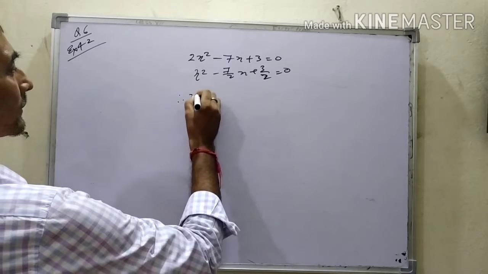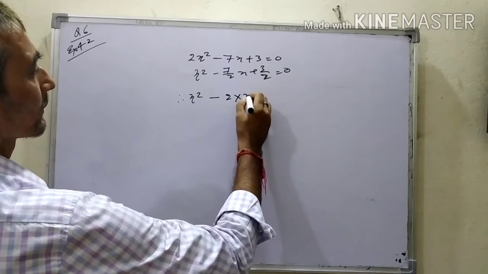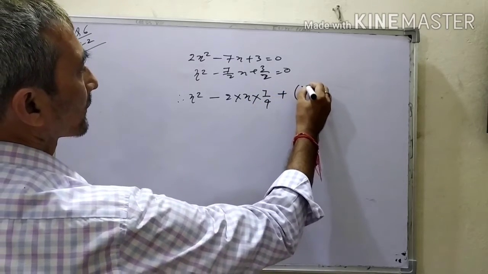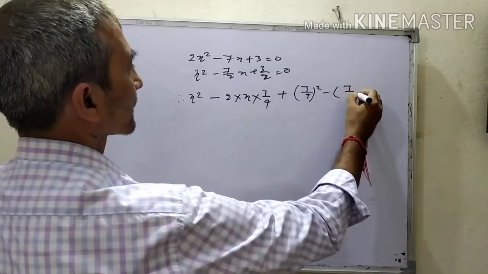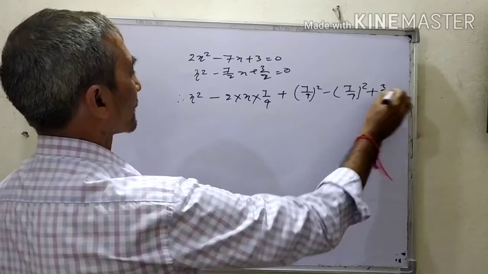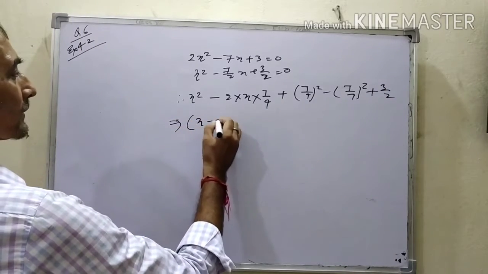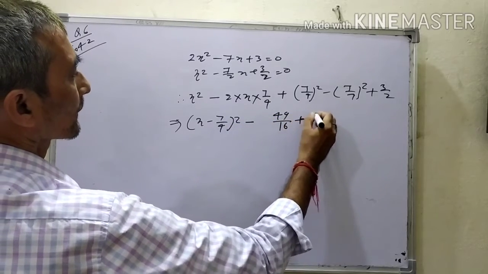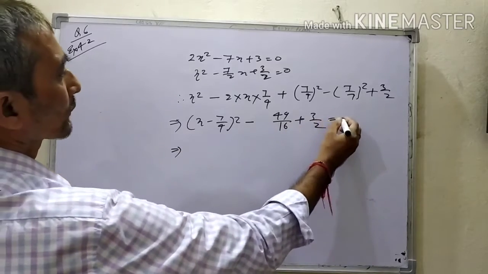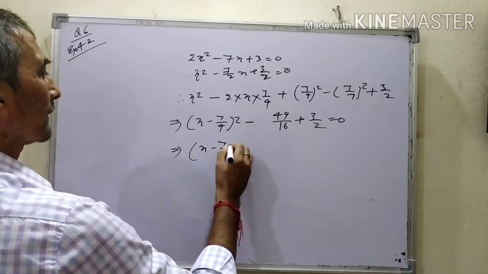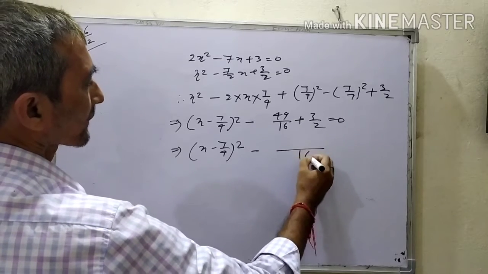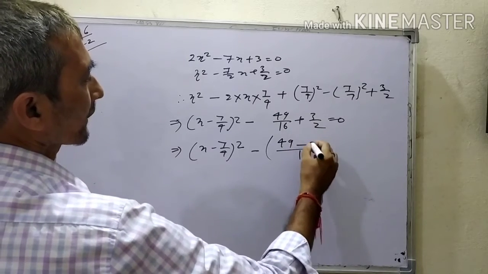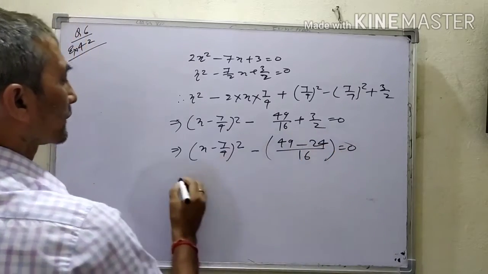Now x square minus 2x into 7 by 4, square minus 7 by 4 square, plus 3 by 2. This implies that x minus 7 by 4 square, minus 49 by 16 and plus 3 by 2 equal to 0. Taking LCM 16, now 49 and plus 24 is equal to 0.